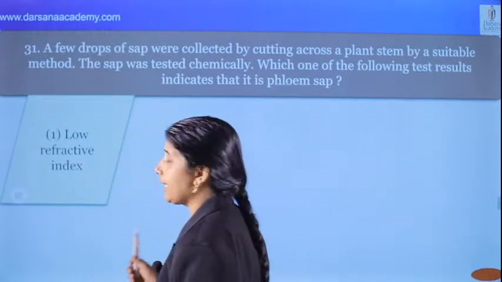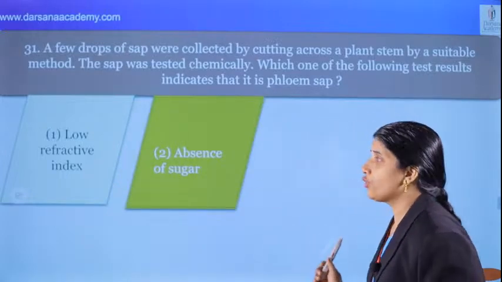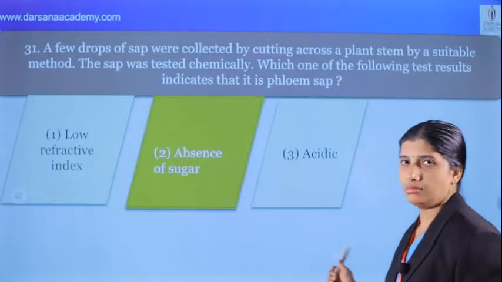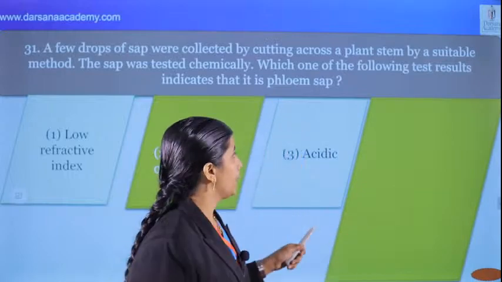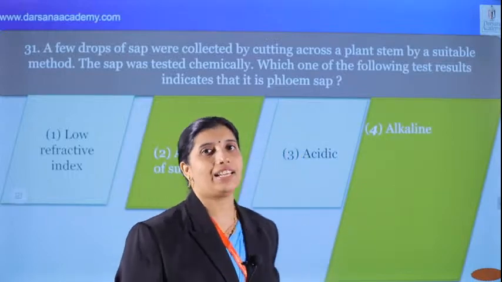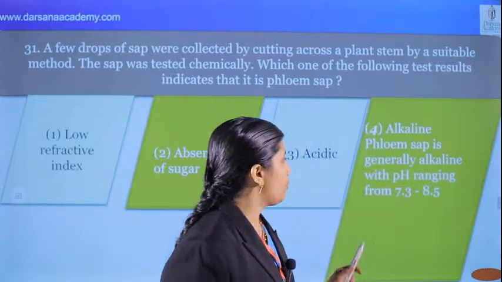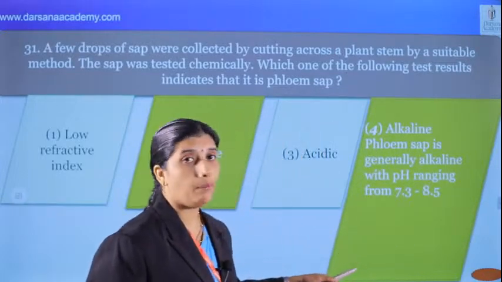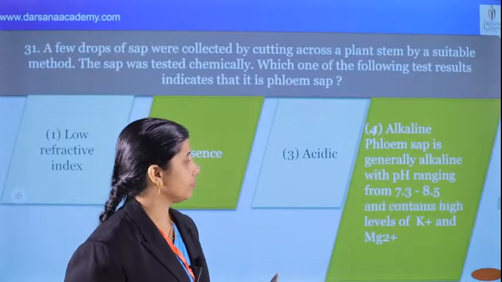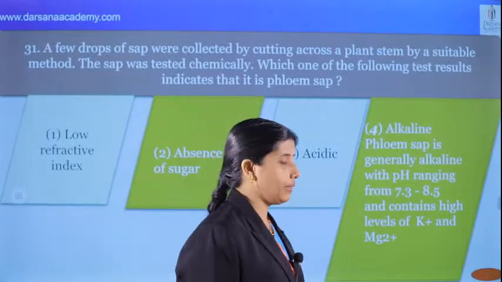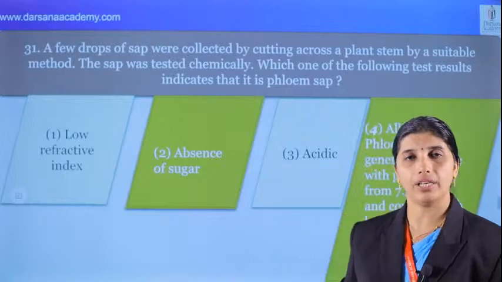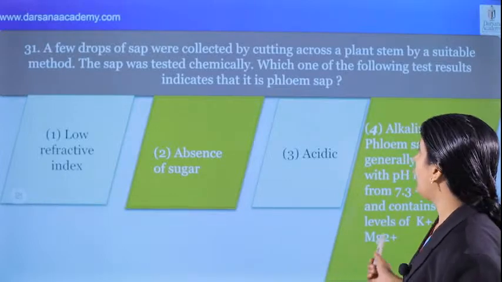And what's the point? Low refractive index? No. Second, absence of sugar? No. Acidic? No. Third, alkaline? Yes, that's the correct answer. Why? Phloem sap is generally alkaline, with pH ranging from 7.3 to 8.5, and contains high levels of potassium and magnesium also. That is why it is alkaline. Therefore the answer is 4.